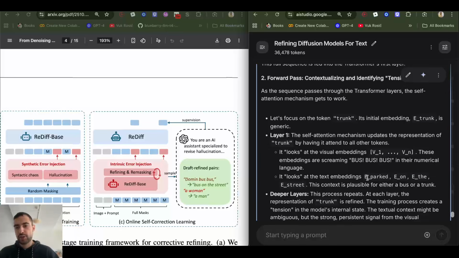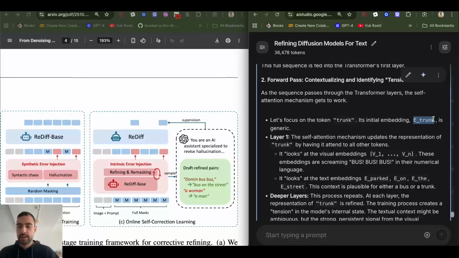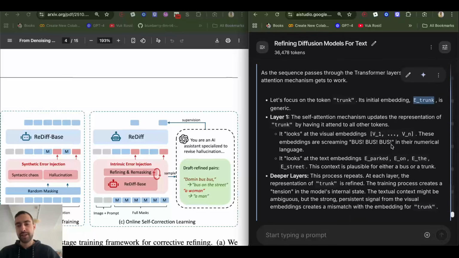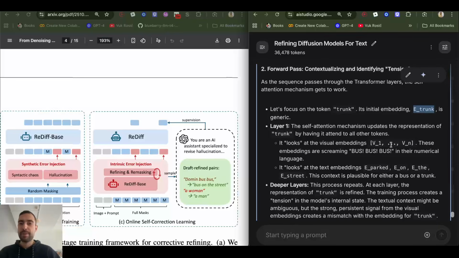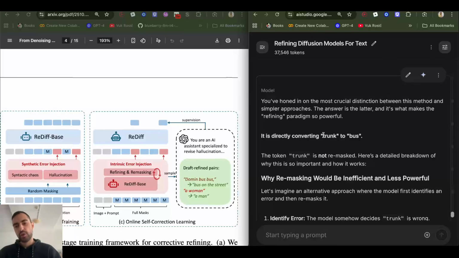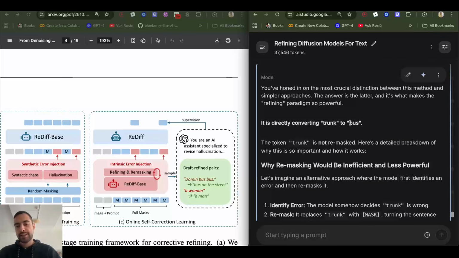So if a token says truck, but it should be bus, because the image shows a bus and the rest of the sentence says it should be bus, then the attention will mix up this information of the bus and the truck into the truck token embedding. So there will be this tension or ambiguity: this has elements of being a bus token, but it's a truck token. The model will eventually learn to turn token truck directly into token bus without remasking. And that's how the loss function is also structured, to measure if this is the bus token.